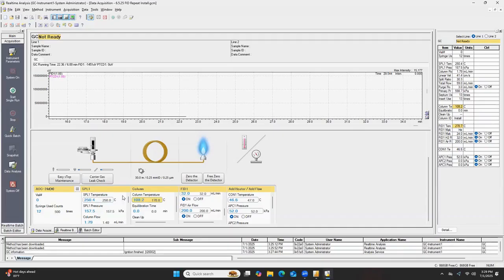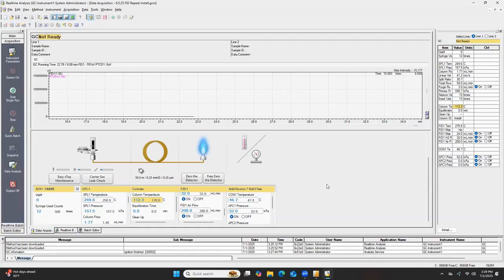The injection port for the front autosampler to the FID is up to temperature, 250.3. So now the only thing it's really waiting on is the column temperature, the capillary column, to come up to 170 Celsius.